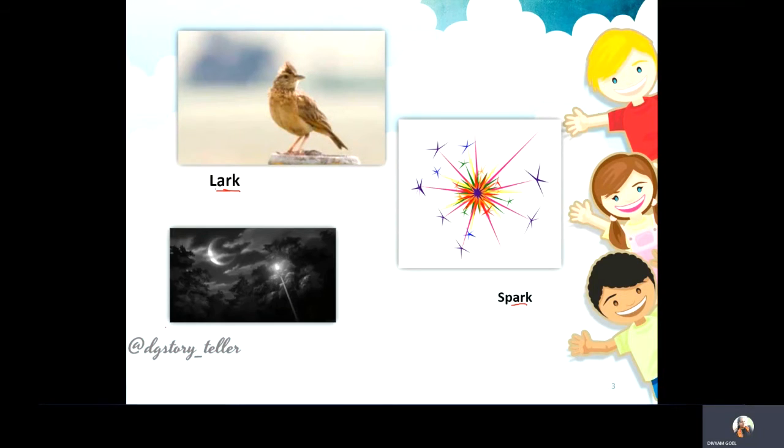Okay, the next is dark. Some of us are afraid of dark, but we should not generally. Okay, so this is a picture of a dark night. However, moon is there, light is there, but still sometimes it is very dark. So dark is also an AR sound word.